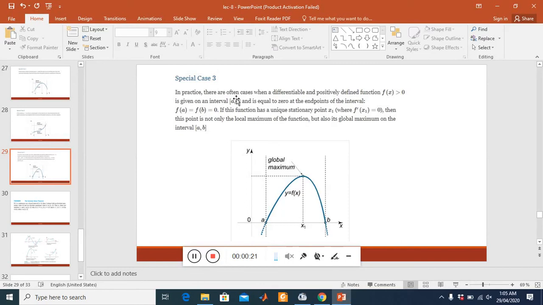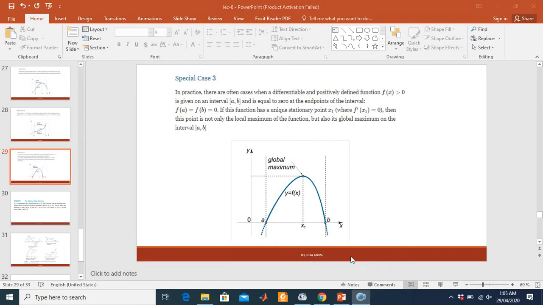If this function has a unique stationary point x1, where f prime of x equals 0, then this point is not only a local maxima of the function but also the global maxima of the function on the given interval.